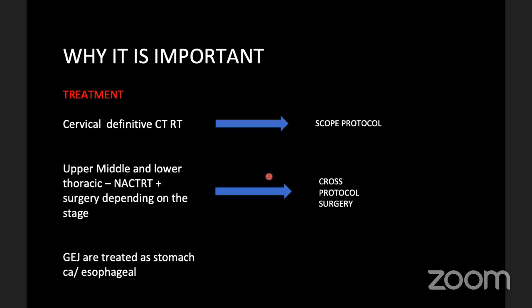G junction tumors are generally treated as stomach or esophageal tumors depending upon the histology. If it comes as a squamous cell tumor, it is treated with CROSS followed by surgery. If it comes as an adenocarcinoma, it is treated with FLOT followed by surgery.